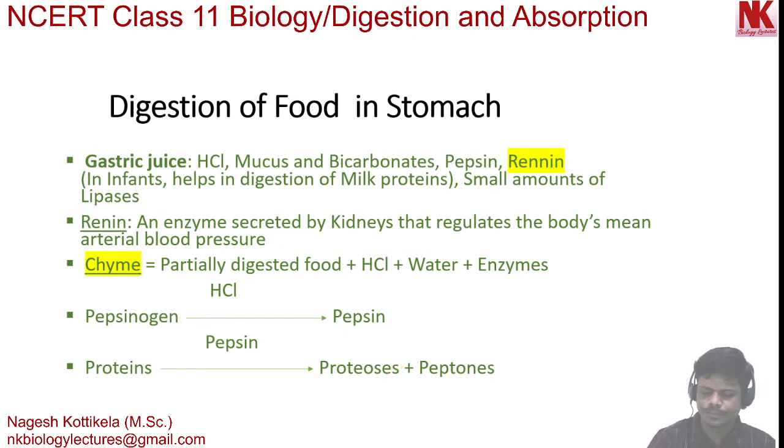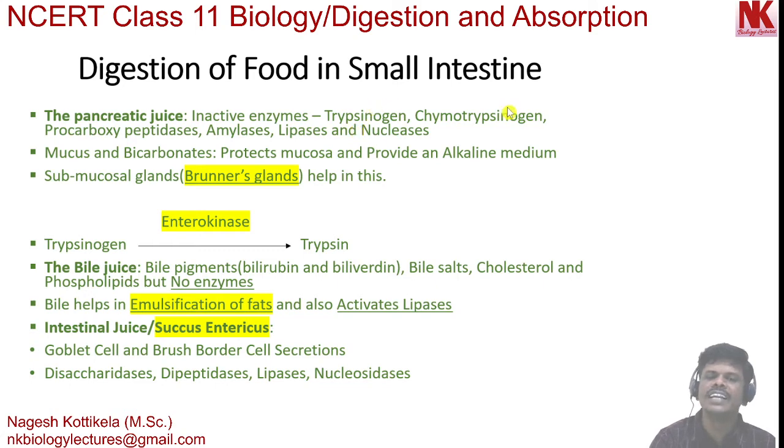Moving to the next, digestion of food in the small intestine. Before entering into the details, let's discuss what are the different digestive juices that are secreted into the small intestine lumen. Let's see. The first one, the pancreatic juice. It contains inactive enzymes like trypsinogen, chymotrypsinogen, and other enzymes like procarboxypeptidases, amylases, lipases, nucleases. These are the different types of enzymes present in the pancreatic juice.